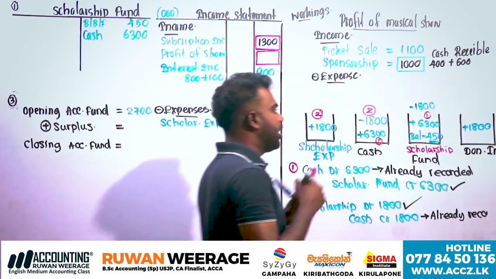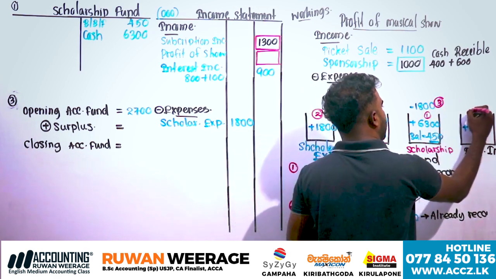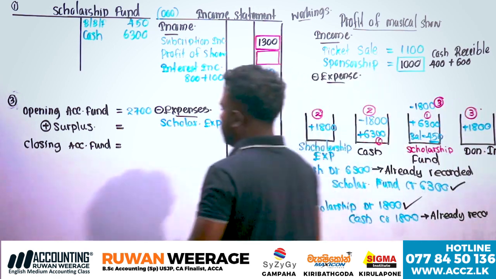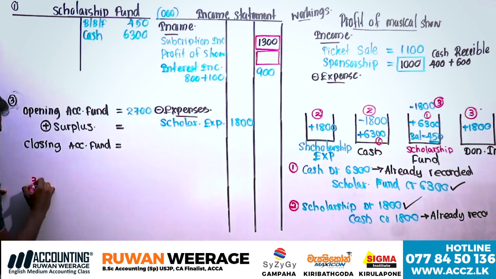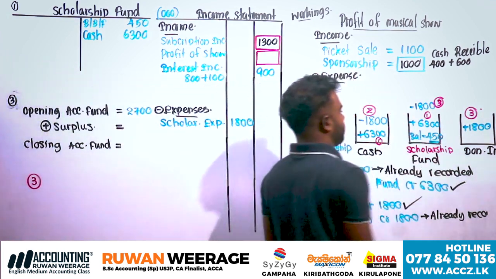Can you create the double entry for the third one? What is the double entry? An equal amount is transferred to the donation income from the fund.